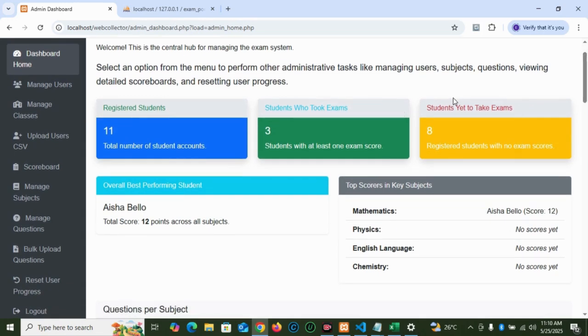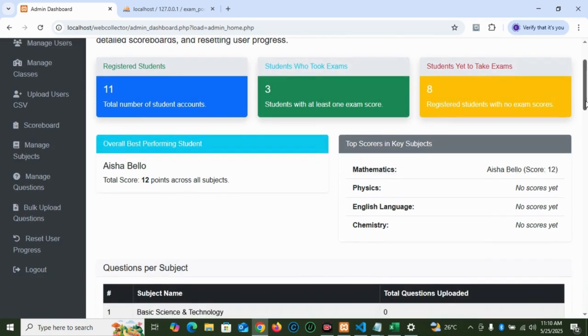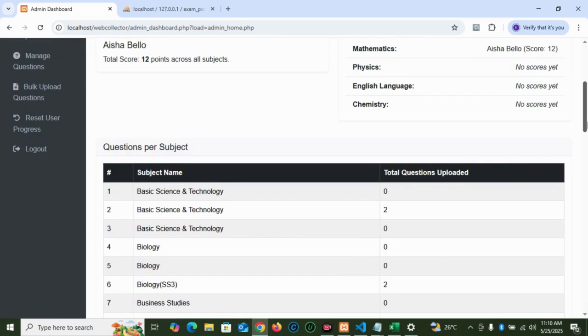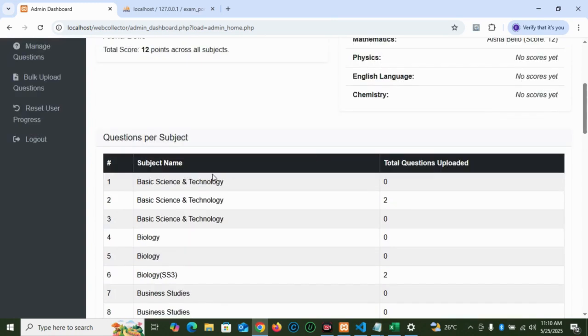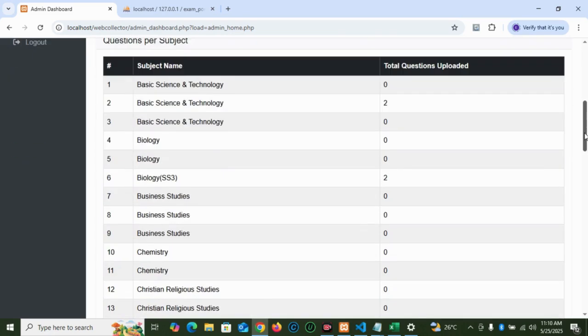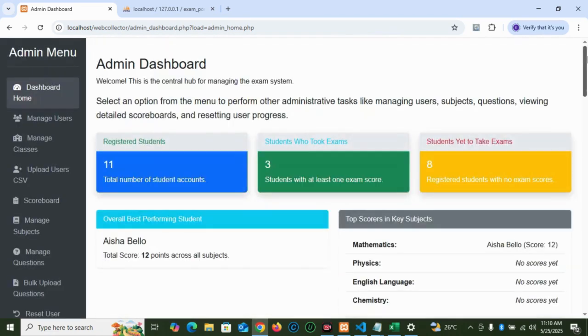And you can see below the overall best performing student, Aisha, with a total score of 12 points across all subjects. And then below is a very clean table, questions per subject. This also indicates the total questions that have been uploaded. Like basic science and technology JSS 1, JSS 2, JSS 3. Maybe later we properly label them. The same thing for biology 1, 2, 3. It will tell you the total number of questions that have been uploaded.